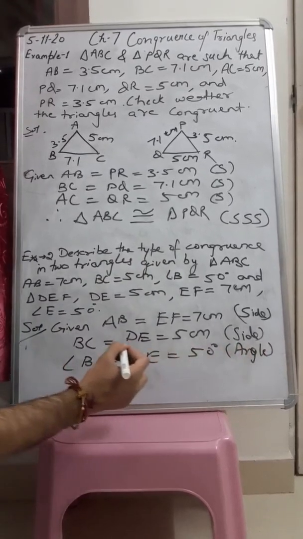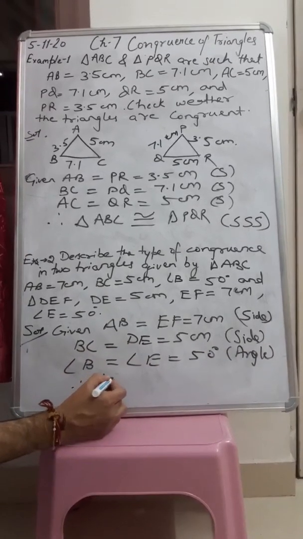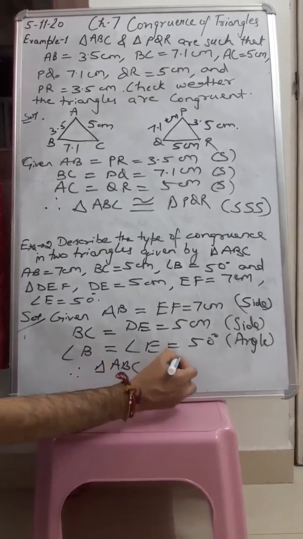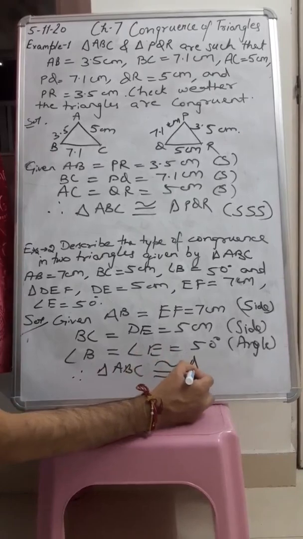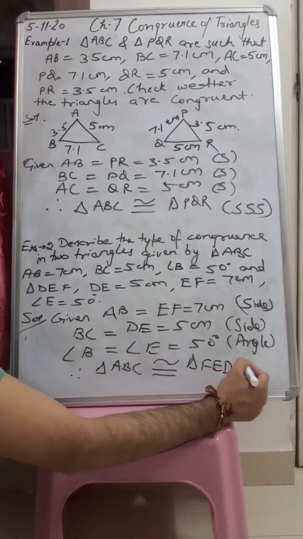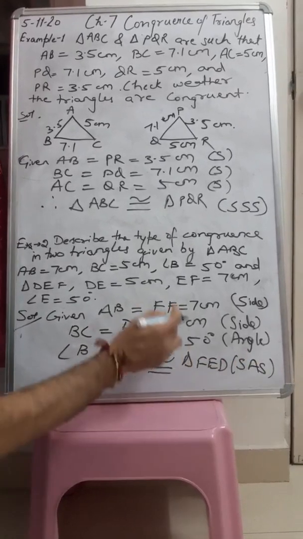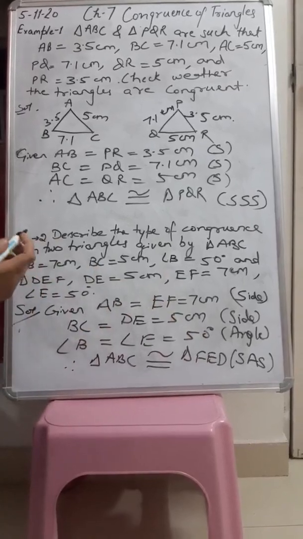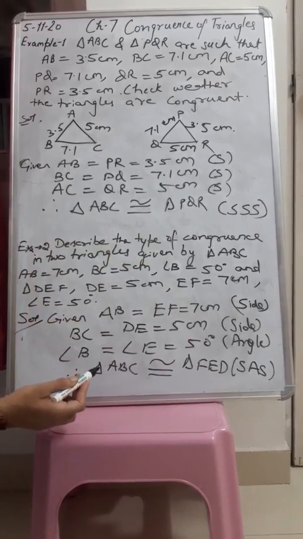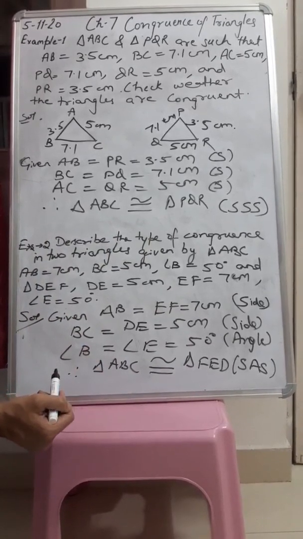So here we can say that therefore triangle ABC is congruent to triangle FED by SAS, side angle side. So in this way we can tell which type of congruence these two triangles have, and we can prove how they are congruent to each other.